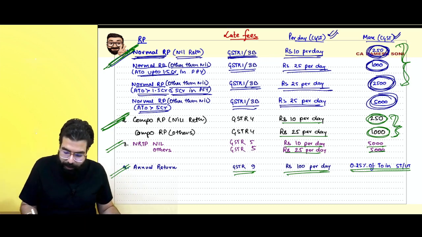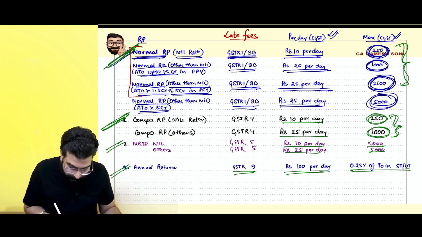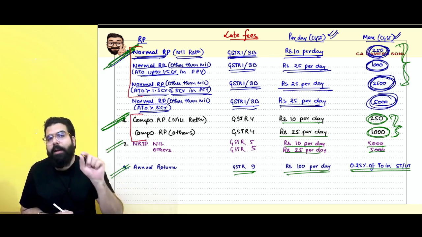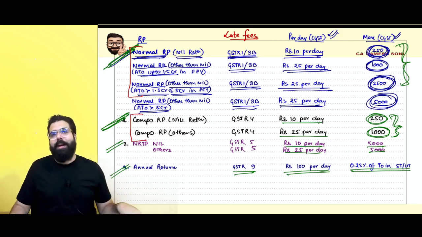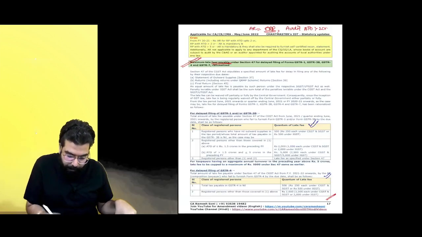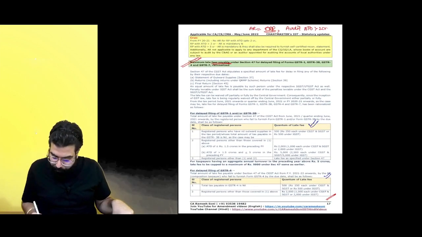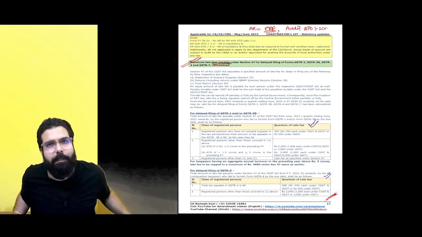Sir, which one should we remember? I believe these first 3 points are a part of the amendment and these two are also a part of the amendment. If I'm not wrong, there is also a question in your RTP. Please practice that and go. I'll stop my discussion on late fee over here. Please come back to your chart. Okay, we are done with the amendments over here. I'll close the discussion with respect to the amendments.